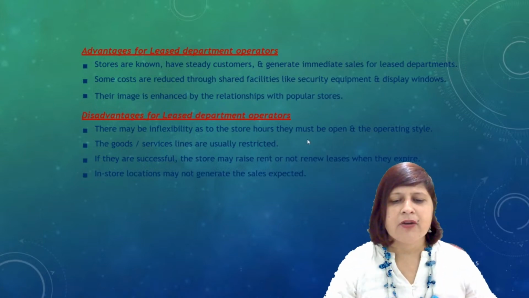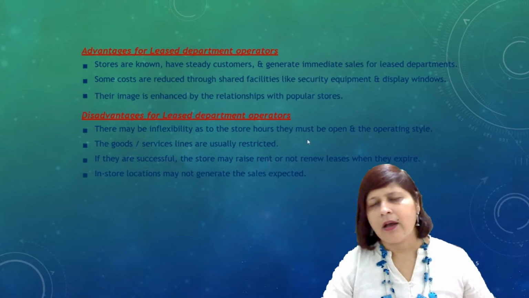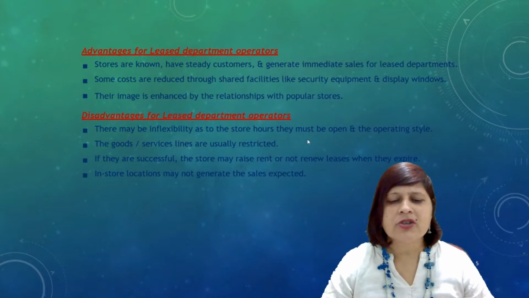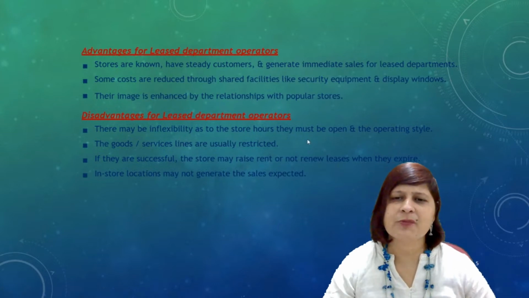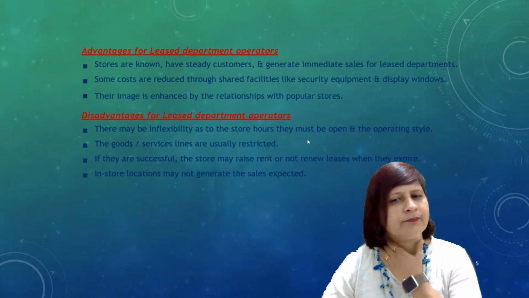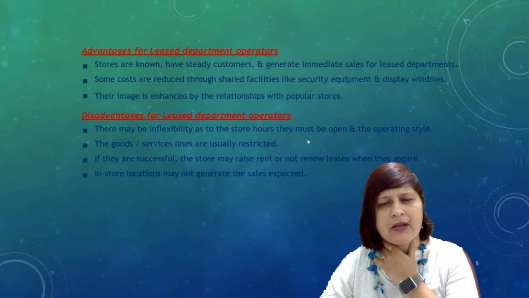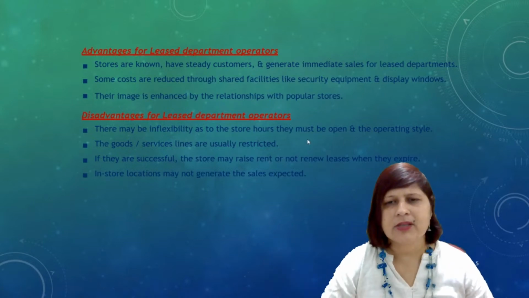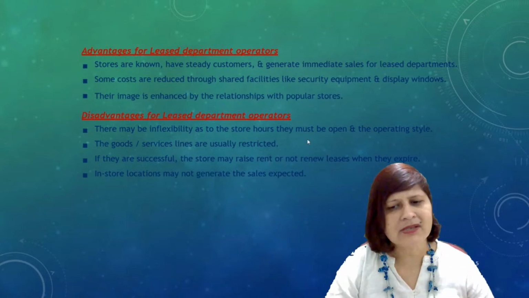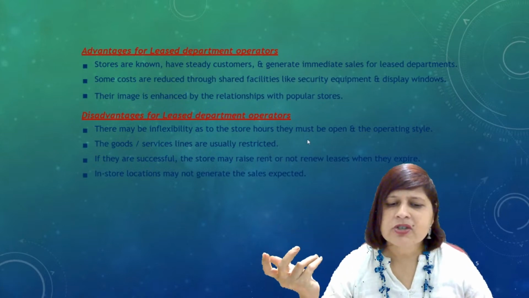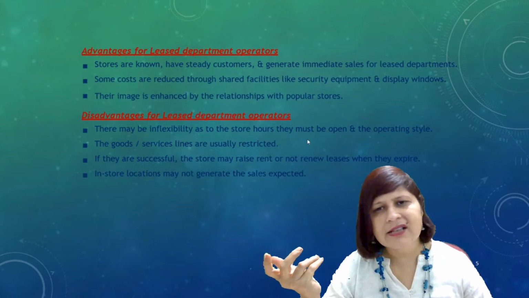An in-store location may not generate the sales expected. You might have expected a certain number of sales. If you lease out some portion in that particular department or store, you think this might be my sale percentage, but it may not generate the sales expected.